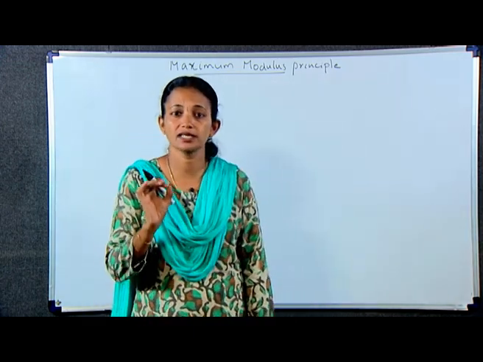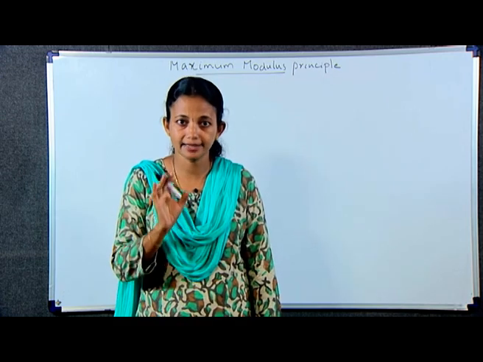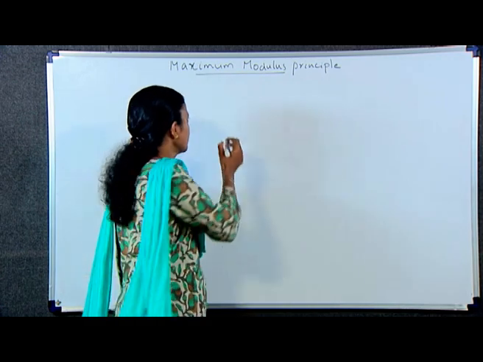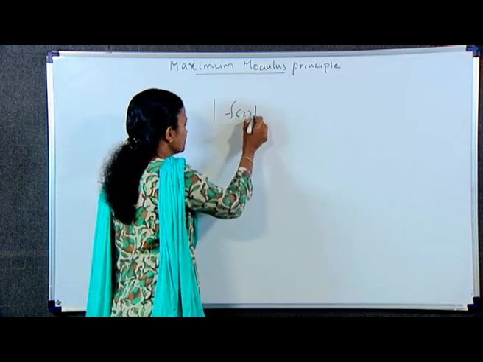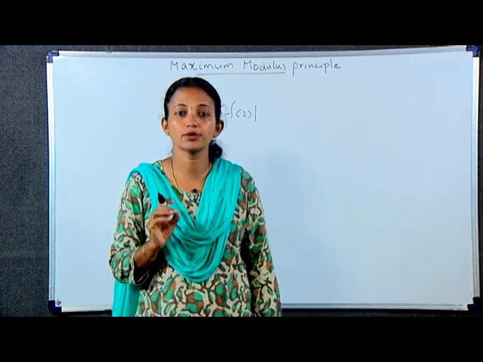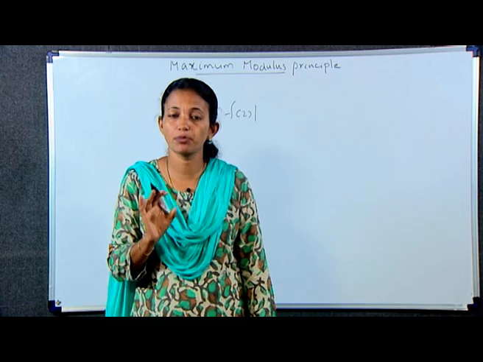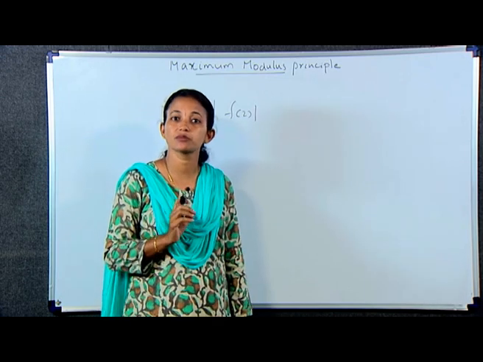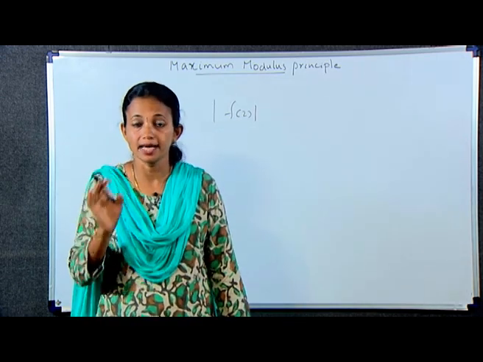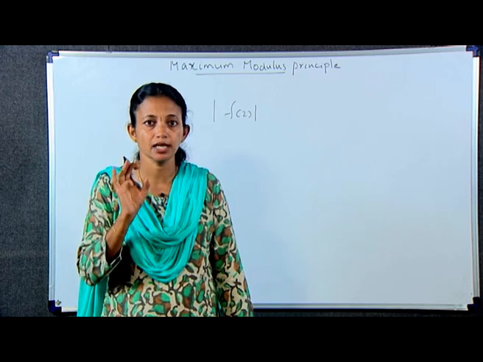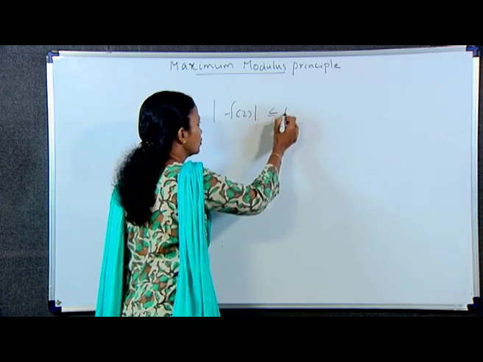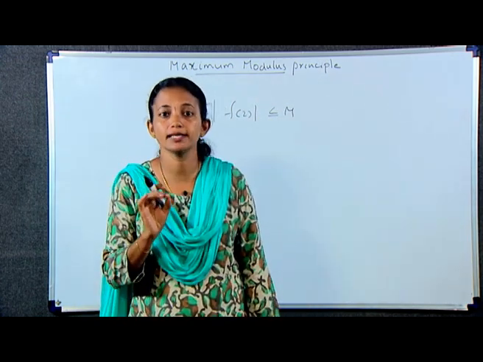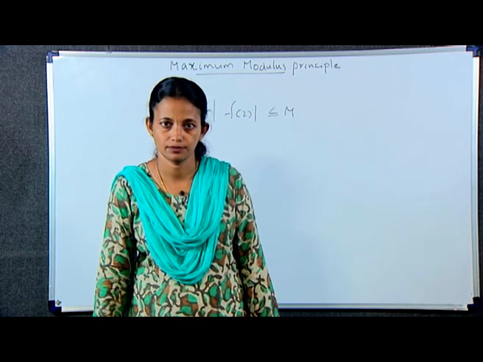Given f is continuous and analytic on a closed bounded region R, then the modulus, that is |f(z)|, is a real valued continuous function on the closed bounded region R. Hence, this |f(z)| has a maximum value somewhere in R. That is, there exists a non-negative constant m such that |f(z)| is less than or equal to m for all points z in R, and equality holds for at least one such point.